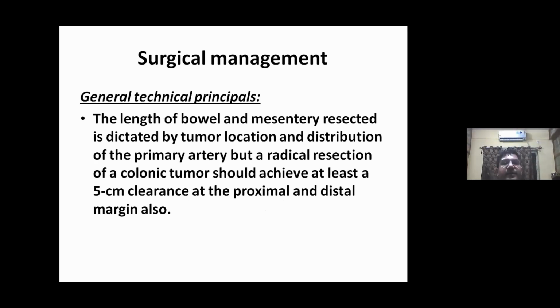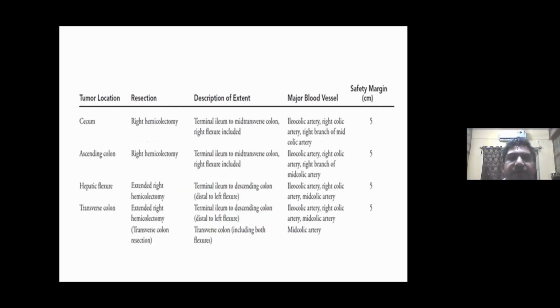Now, surgical management. General technical aspects: the length of bowel and mesentery resected is dictated by tumor location and distribution of the primary artery, but radical resection of a colonic tumor should achieve at least a 5 centimeter clearance at the proximal and distal margin also. If distal 5 centimeter cannot be achieved, it should be minimum 2 centimeter.